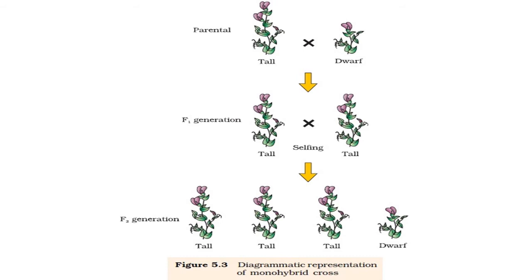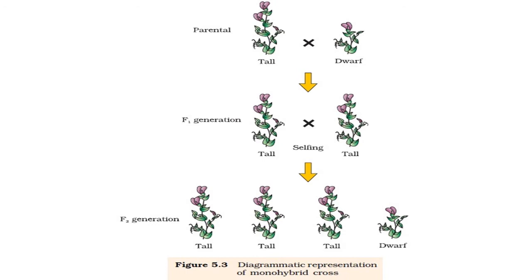This figure shows a diagrammatic representation of a monohybrid cross. In a monohybrid cross, only one characteristic was studied at a time during the experiment, and this characteristic is the height of the plant. As you know, there are two traits of height, tall and dwarf. Here you can see the parents: tall and dwarf. In the F1 generation, by cross pollination, the result was that all plants were tall.